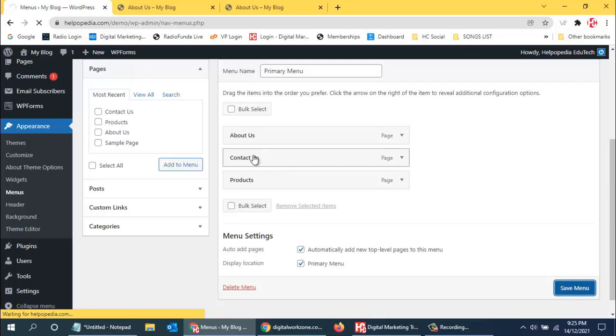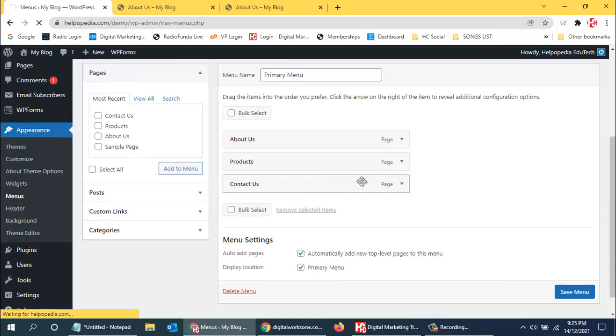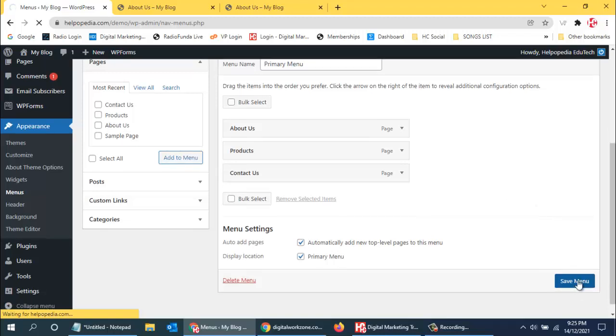So right now it is updating. Once it gets updated, I can change it. I can just drag this at the bottom, like this, so this will change the order. Now the first one is about us, then product and contact us.